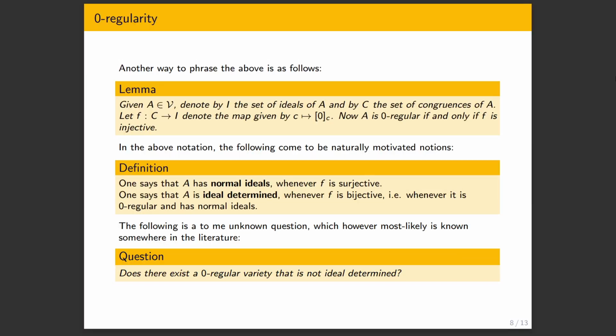So also another question I would have very much liked to answer, I mean, give an example, but wasn't able to find neither in the literature nor by thinking about it, is the existence of a zero regular variety which is not ideal determined. So that we can think of all the ideals as certain congruences, but not all the congruences. Because ideal determinedness says not only that you can quotient by ideals, but also that all the congruences can be thought of as ideals. There's nothing else that you quotient by besides ideals. So I wasn't able to find an example. Again, if somebody knows an example, please let me know.